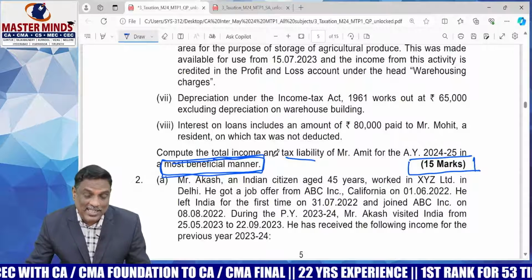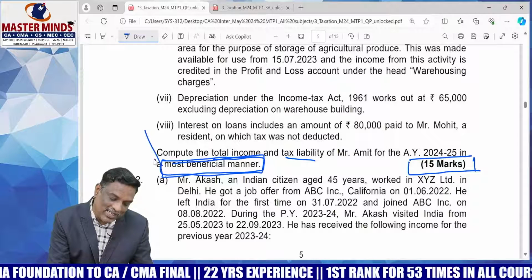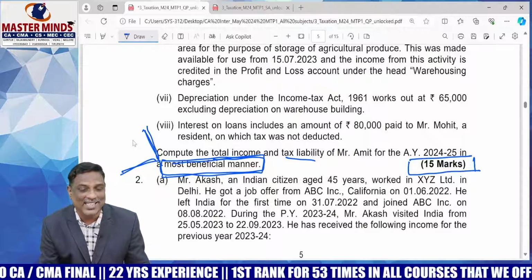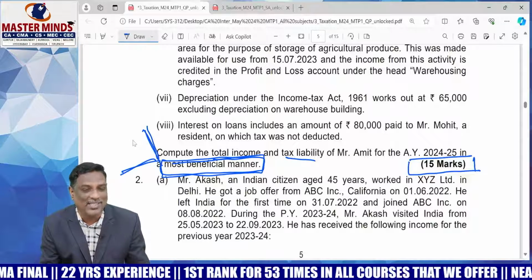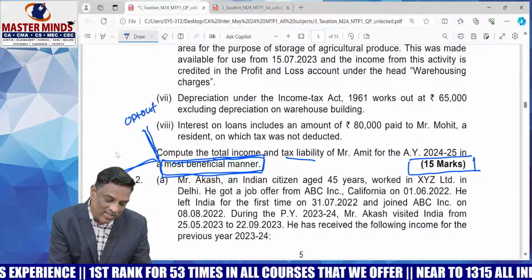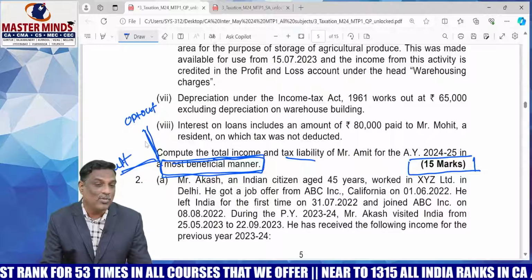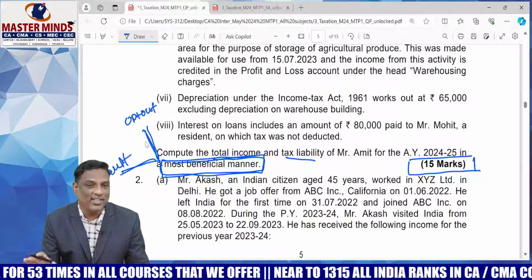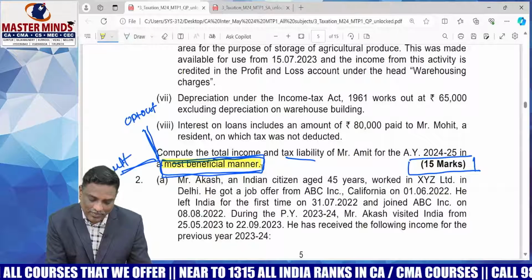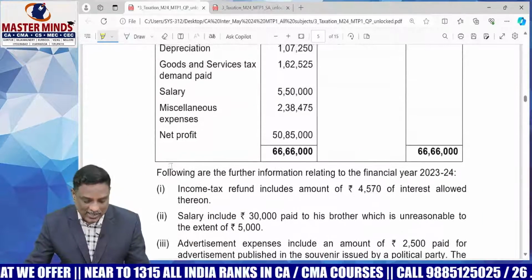Whenever this sentence is used, you need to answer this question compulsorily in both the tax regimes and suggest which tax regime is beneficial to the assessee, that is, which tax regime has lower tax liability. Most beneficial method: opt out and default, and make a conclusion on which tax regime is beneficial to the assessee. That's it. Most important sentence in this problem. You must answer this question in both the tax regimes. Okay, I will explain the adjustments.